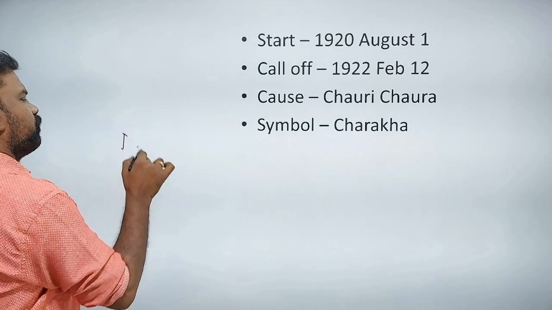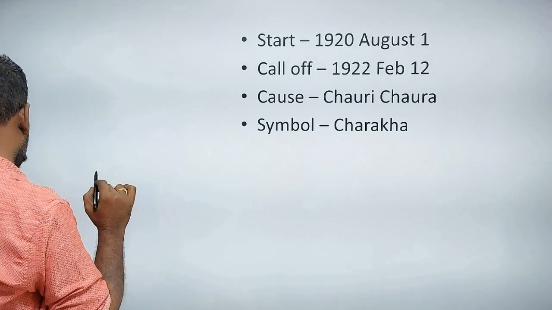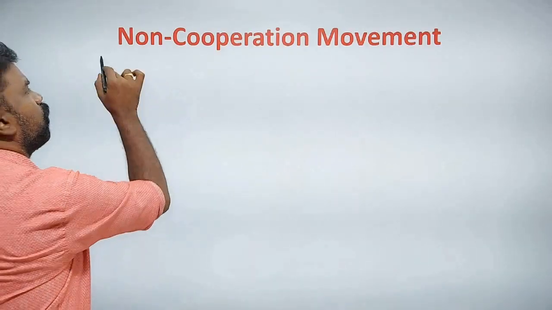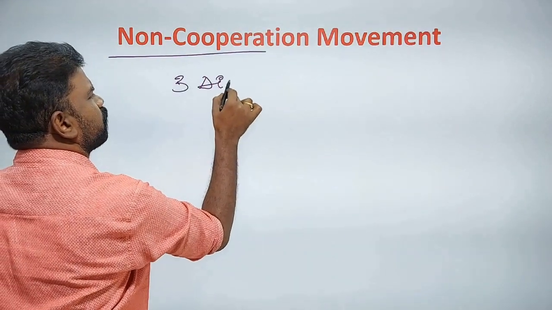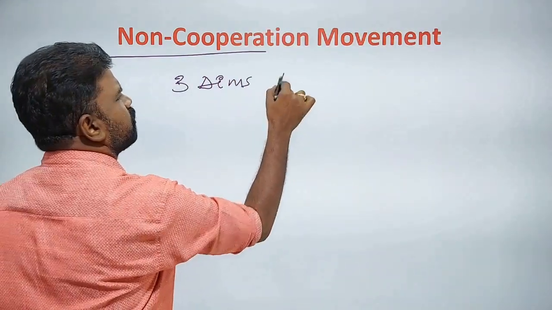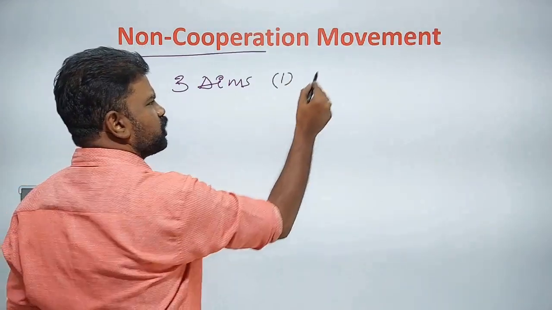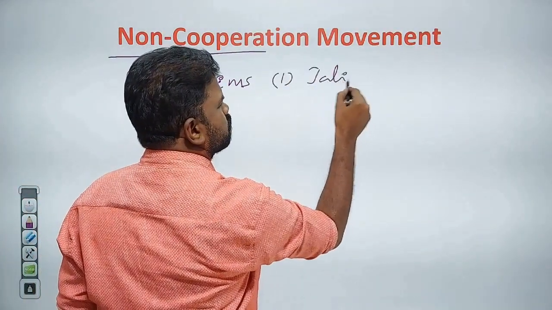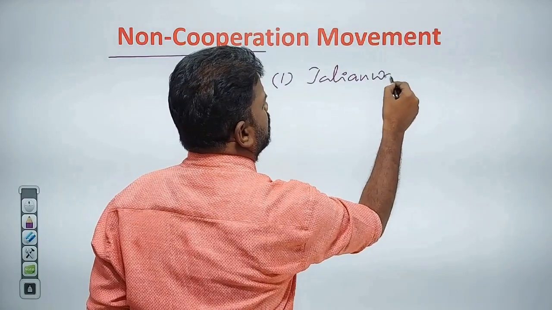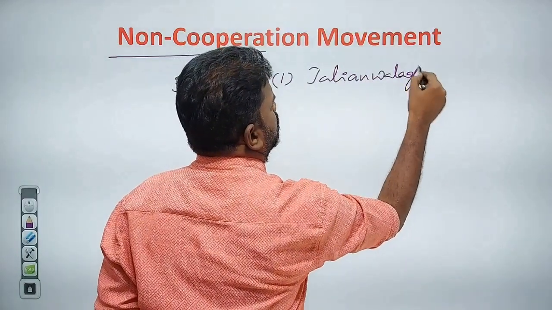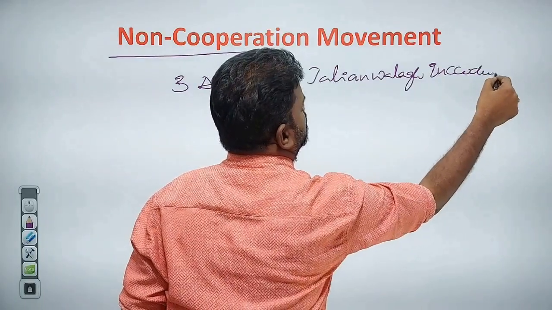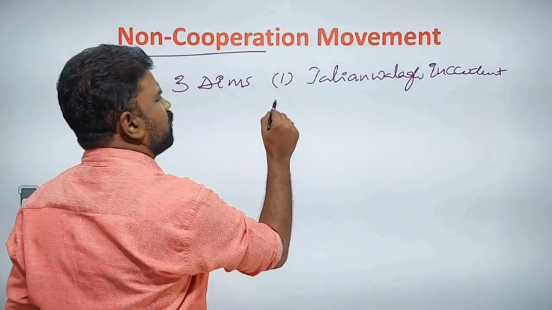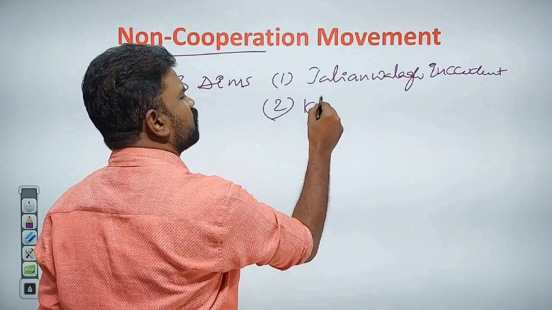Gandhi started the non-cooperation movement with three aims. One is that the British should take responsibility for the Jallianwala Bagh incident. The second is the Khilafat issue.